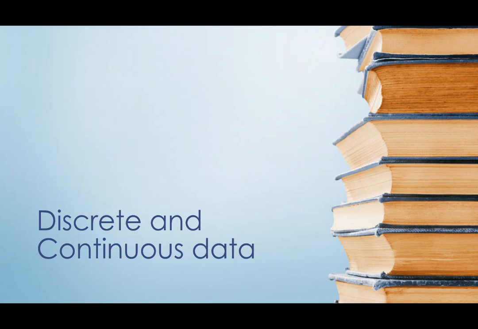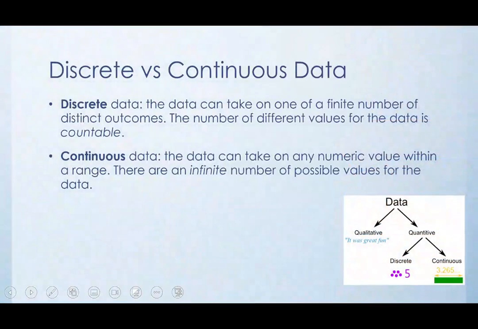All right, so next we're going to talk about discrete and continuous data. So this is kind of a subcategory of the quantitative data coming from quantitative variables, right? So when we say discrete data, this means the data can take on one of a finite number of distinct outcomes. In other words, it's a limited or countable number of outcomes. Okay, so maybe there's only 5 different options or 20 different options or 3, right? That would be discrete data.